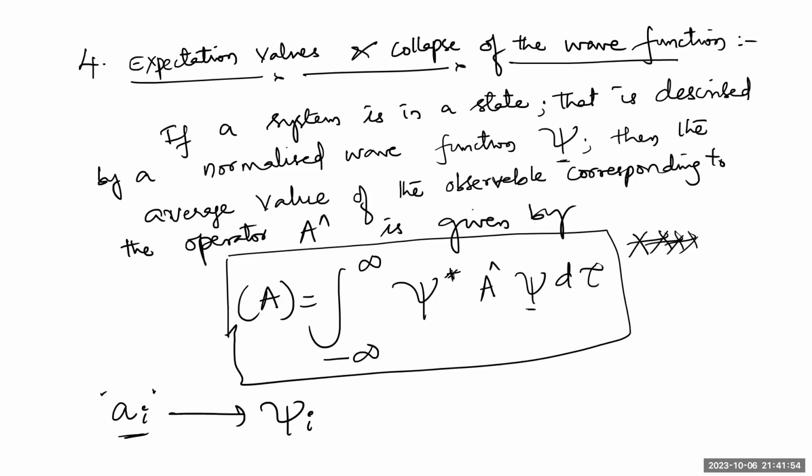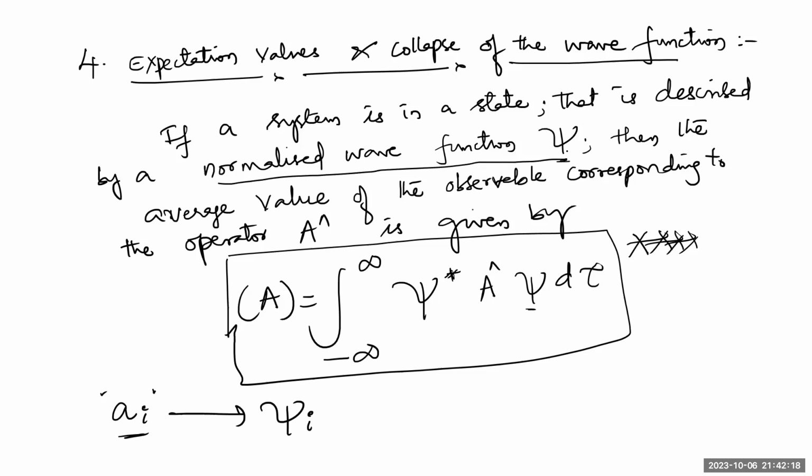Or else I'll put it in the other way. We can also say that the measurement affects the state of the system. Is it right or not? Because your wave function psi is a normalized wave function.